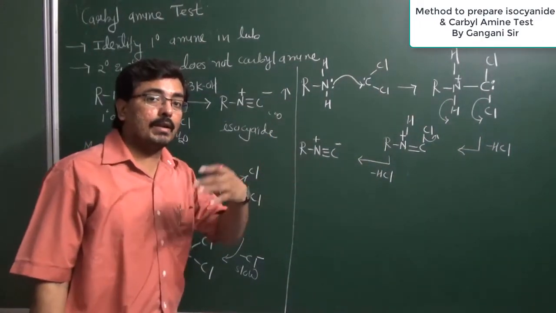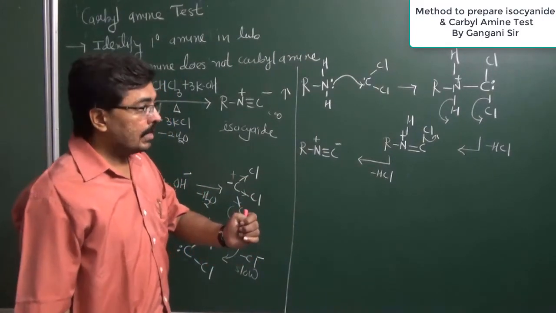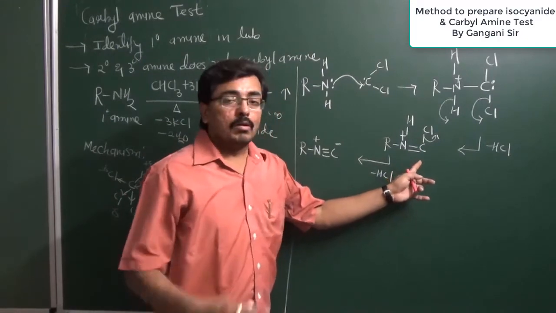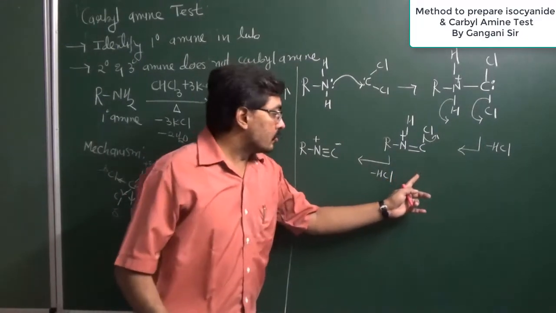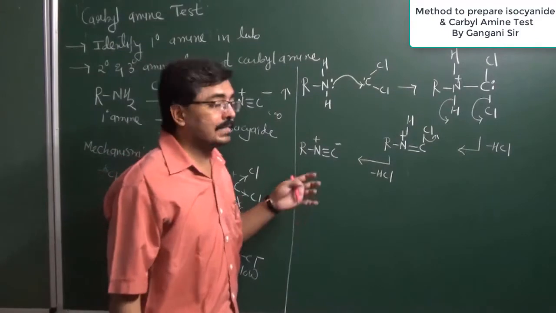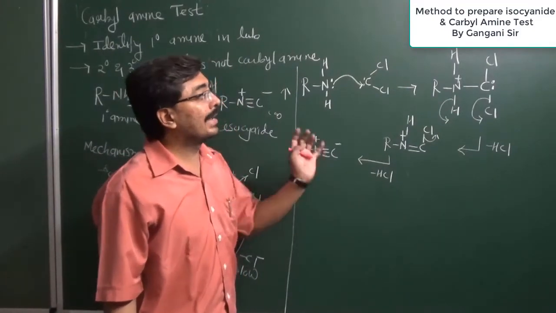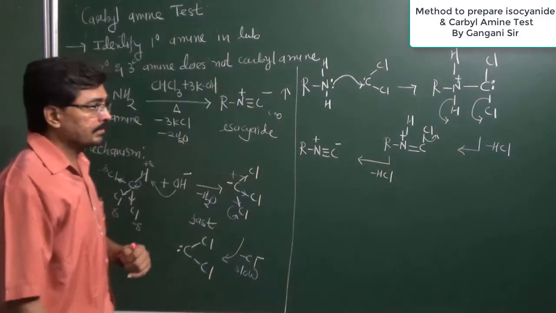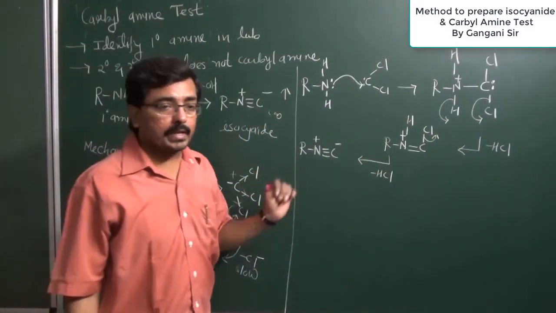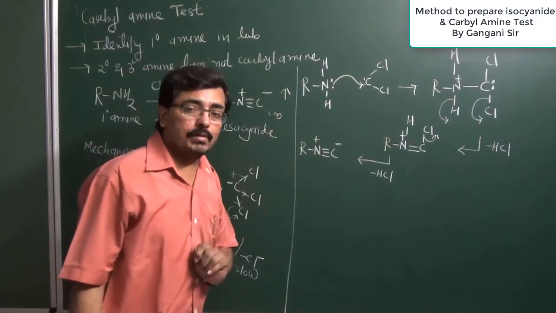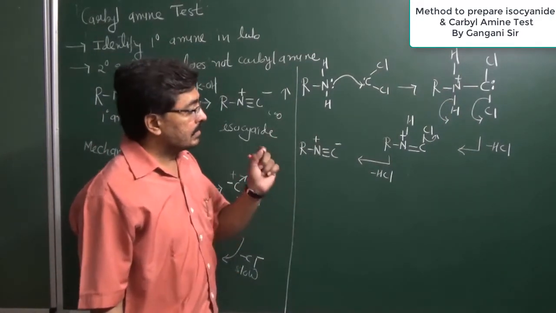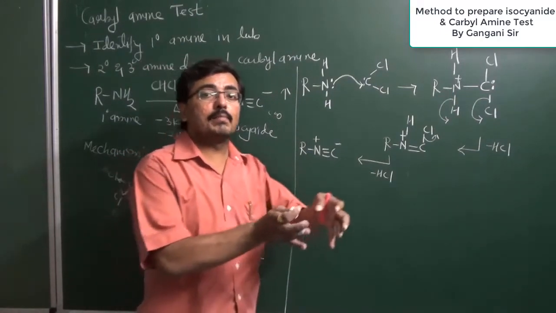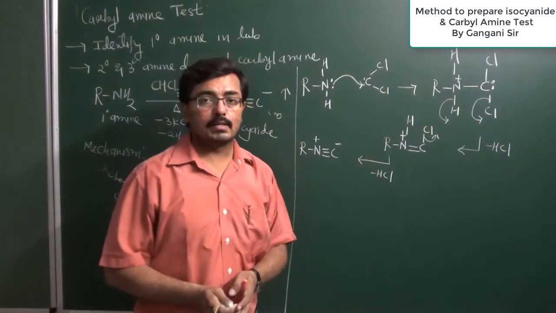Now, in the case of a secondary amine, nitrogen has only one hydrogen, therefore it cannot form the second pi bond, and so a secondary amine doesn't give the carbylamine test.